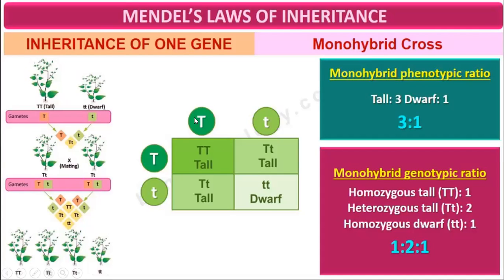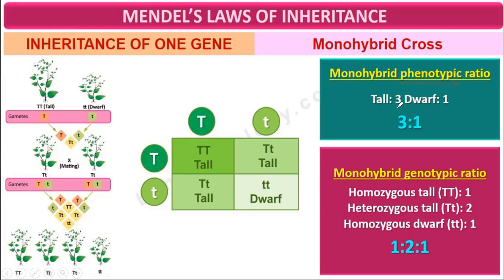In the monohybrid cross between tall plants and dwarf plants, the F1 generation was all tall, and self-pollination was done. So this was the checkerboard. In a monohybrid cross, the phenotypic ratio between tall and dwarf is 3:1. Phenotypic ratio means external appearance.